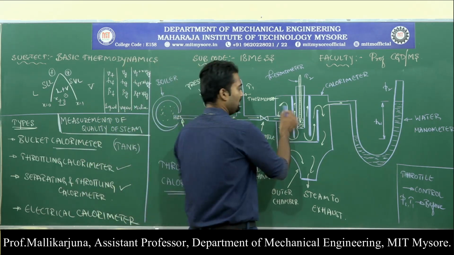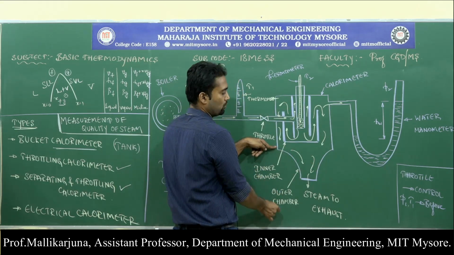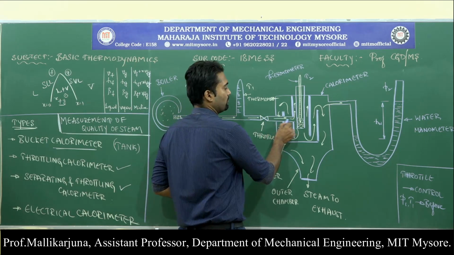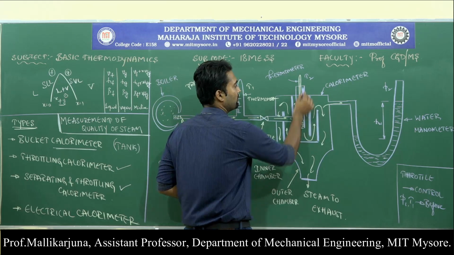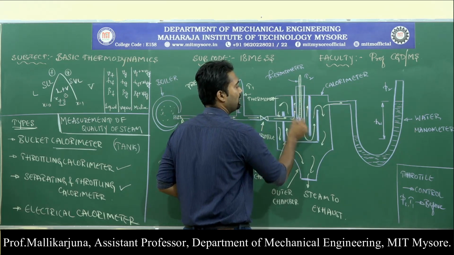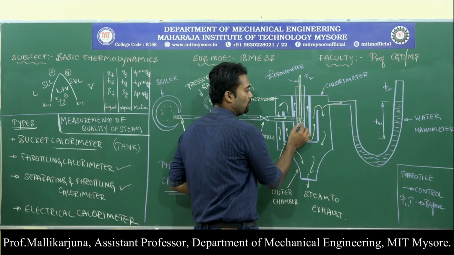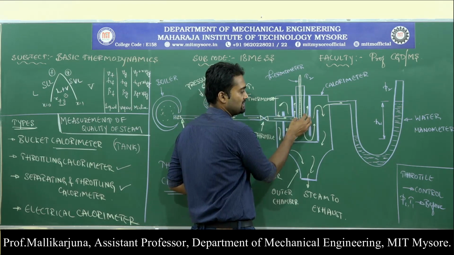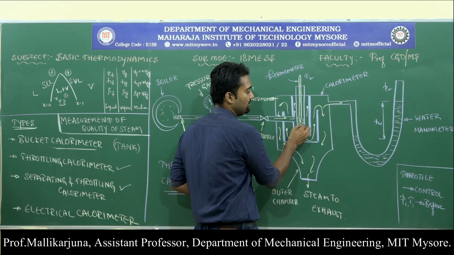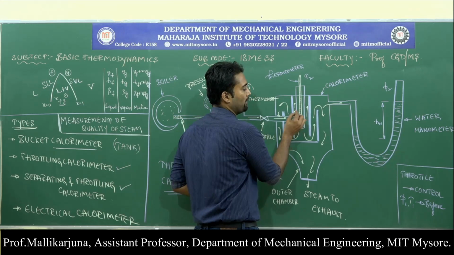This calorimeter consists of two chambers, an inner chamber and an outer chamber. The steam which is throttled will enter into the inner chamber first. Inside the inner chamber, we have an arrangement wherein a thermometer is immersed. In this arrangement, one of the fluids is present over here. Once the steam enters this inner chamber, the steam's temperature will be absorbed by this fluid, and this fluid's temperature will be absorbed by the liquid present inside the thermometer.